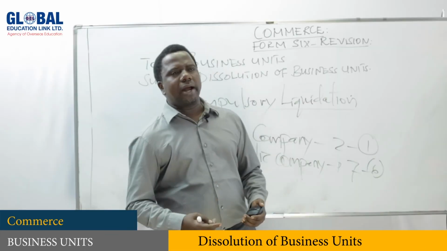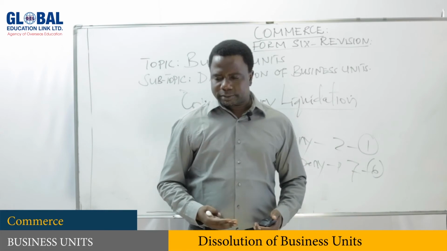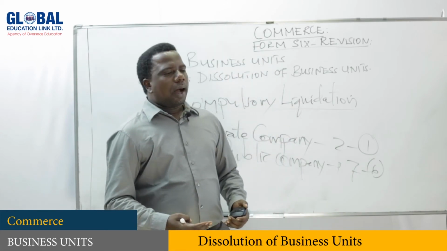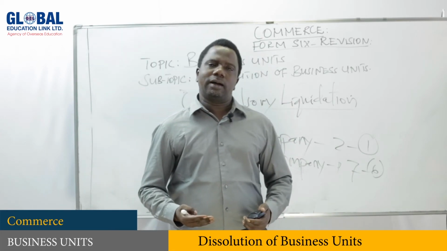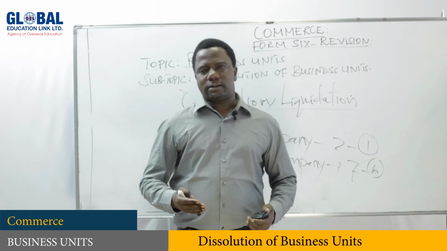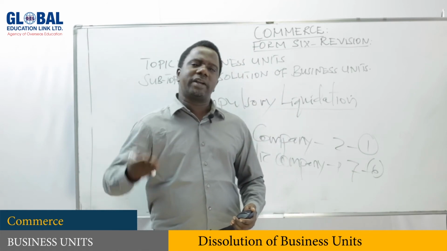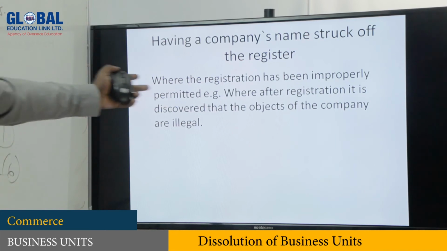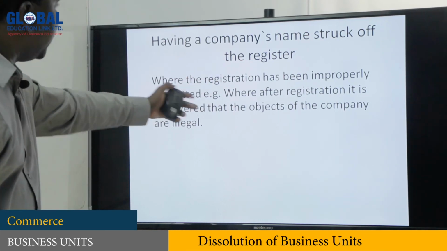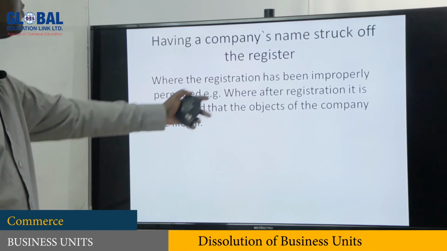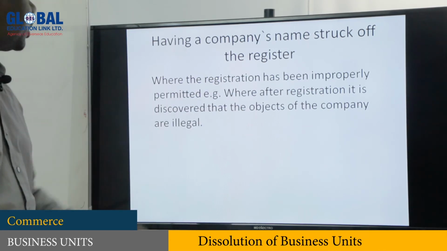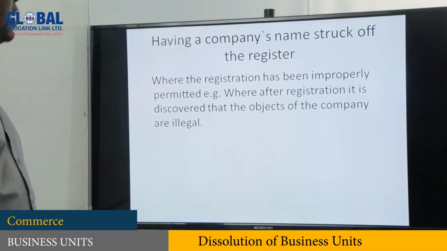Now this is when the company has been registered in a mistake. Some mistake has been conducted where the registration has been improperly permitted, e.g. where after registration it is discovered that the objects of the company are illegal.